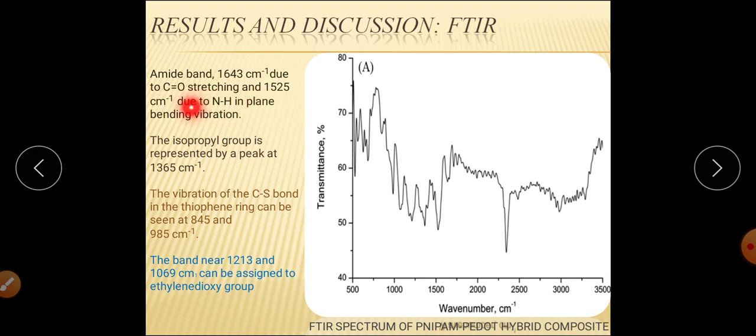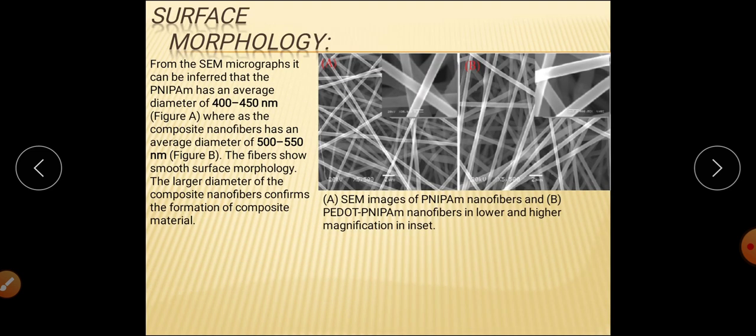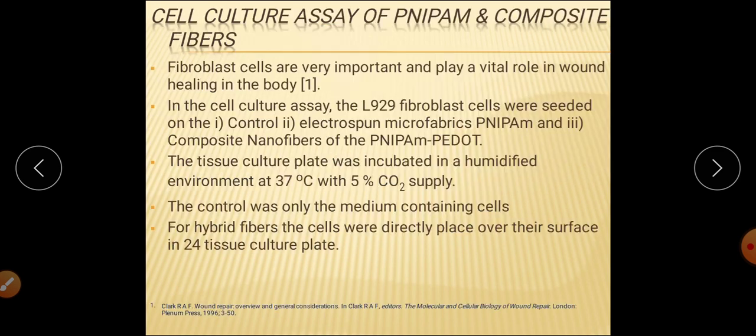When we talk about the results and discussion of the FTIR spectroscopy, we can see different peaks, and because of these peaks, we were successful in forming our PEDOT-PNEPOM composite material. After confirmation of the composite, we did the surface morphology using the scanning electron microscope. PNEPOM electrospun nanofiber has an average diameter of 400 to 450 nanometers, and the composite material has an average diameter of 500 to 550 nanometers, and the surface is very smooth.